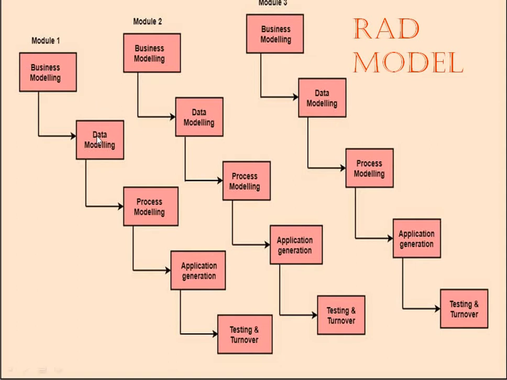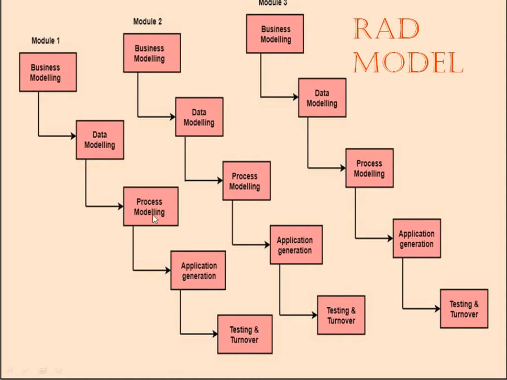After that, the data modeling. The data modeling phase takes over after the conclusion of the business modeling phase. The information gathered during the previous phase is analyzed to define a set of clean data objects which are important for the business. This phase also helps to determine the RAD system architecture from the user feedback. An important deliverable produced during this phase is reusable design components.